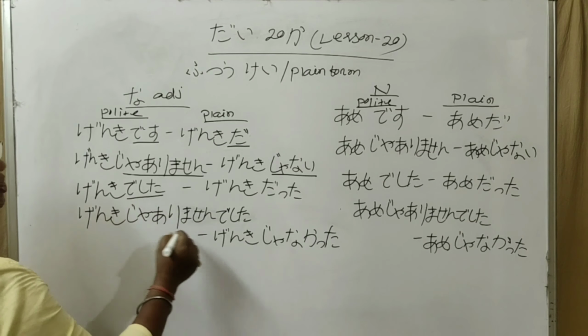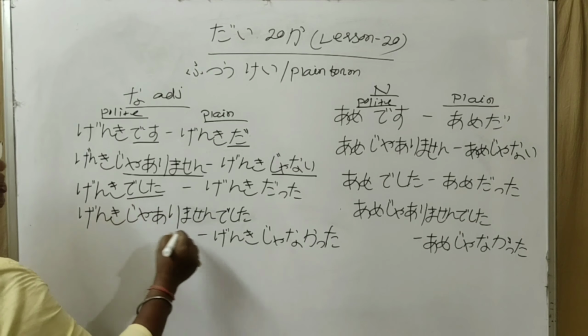Hope you understand how to change to plain form from the polite form in verbs, i adjectives, na adjectives and nouns. Let's learn how to make sentences in plain form. Polite form, plain form.